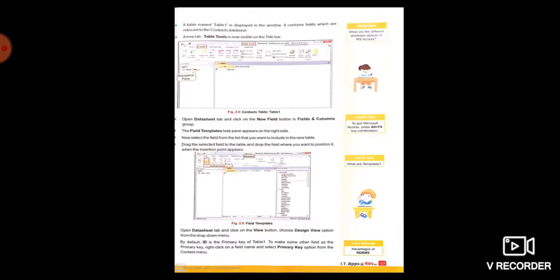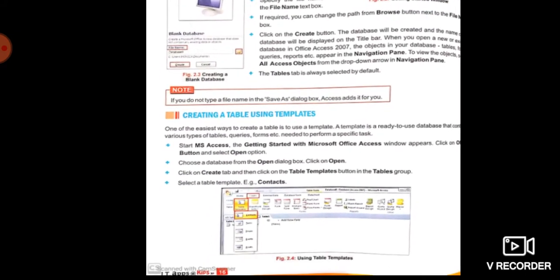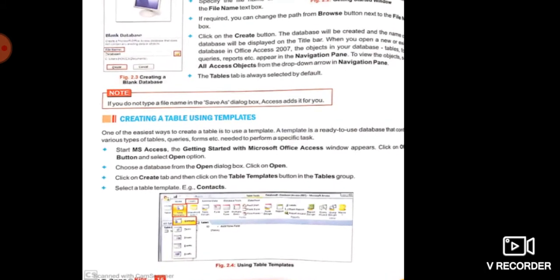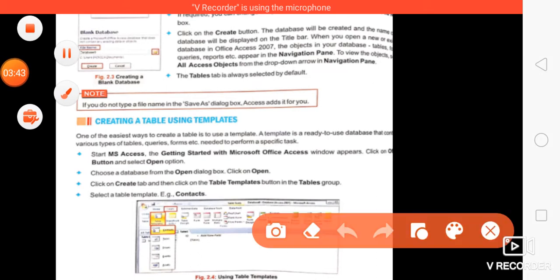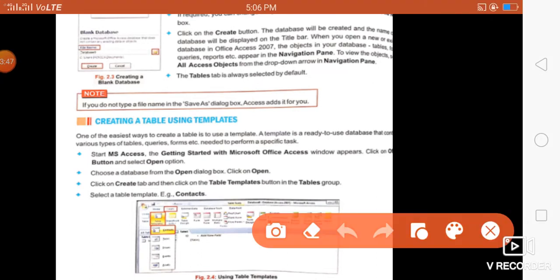This is page number 16, creating table using templates. After opening MS Access, from open dialog box, click on open, and then create tab in a table group. And then she can choose any kind of table from this list.